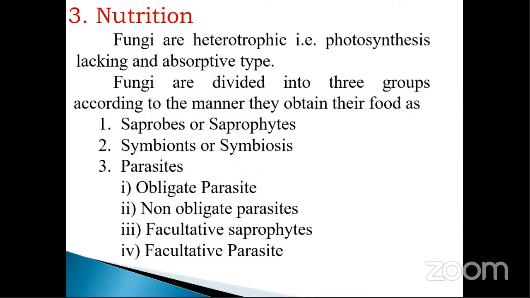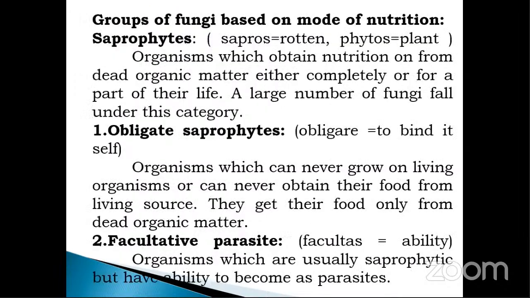This parasite is again divided into four different types: obligate parasite, non-obligate parasite, facultative saprophyte, and facultative parasite. Okay. In detail, groups of the fungi based on the mode of nutrition.